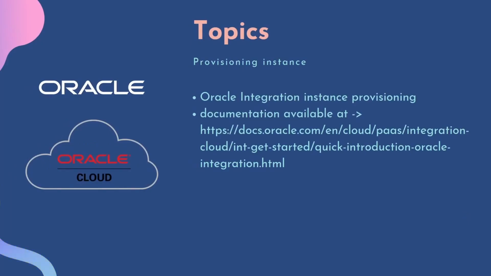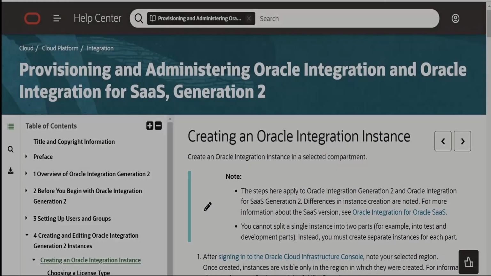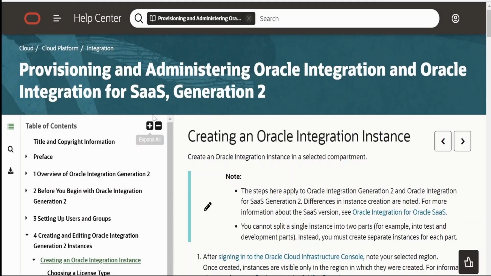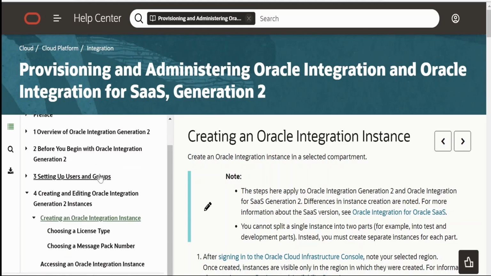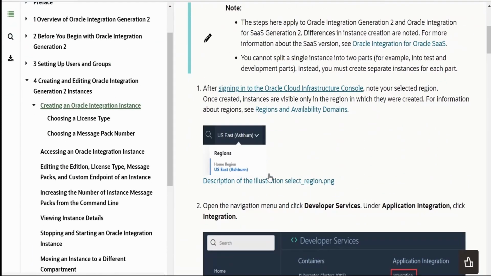In this class, we are going to learn the following topics. First, we are going to provision an Oracle Integration instance. Also, we are going to look at the documentation by Oracle on provisioning or creating an Oracle Integration instance. Now, let me switch over to this documentation page. So, I am here on the documentation page for provisioning and administering Oracle Integration and Oracle Integration for SaaS Gen 2. On the left hand side, in the table of contents, we have to select creating an Oracle Integration instance. Here, Oracle has documented the steps.